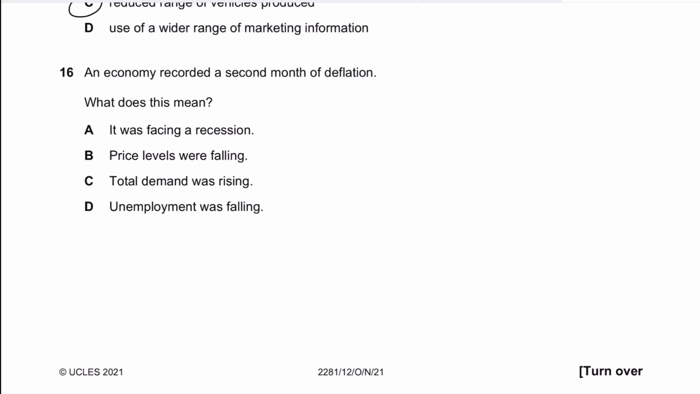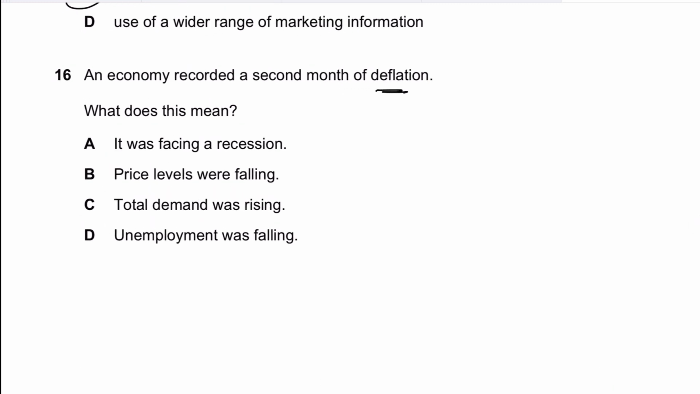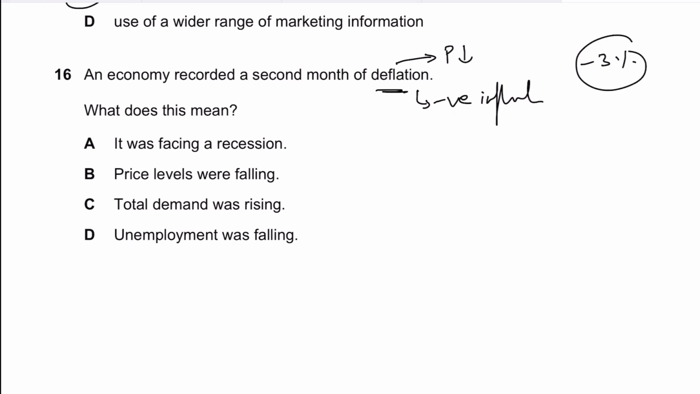Question number 16 says an economy recorded a second month of deflation. What does this mean? We all know what deflation is. Deflation is when the general price level is going down. Inflation is when the price level is going up. So it's the opposite of inflation. So deflation is basically negative inflation as well. So whenever there's a negative inflation rate, let's say minus 3%, that's basically telling us that prices were falling, and it's deflation, right?